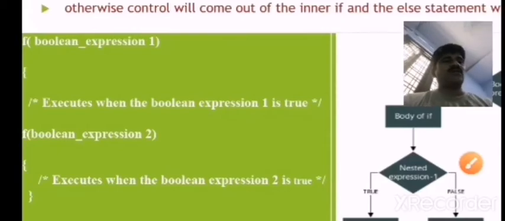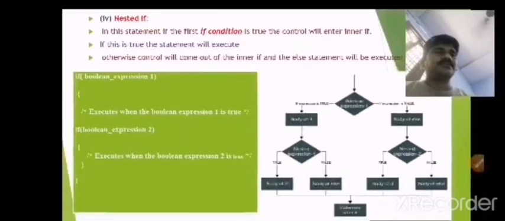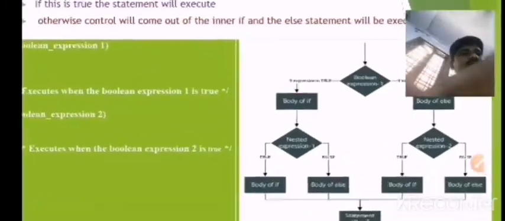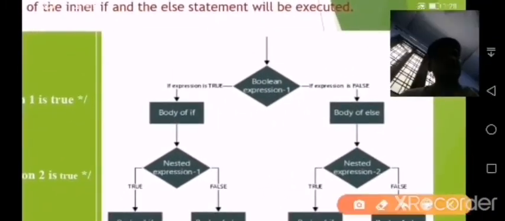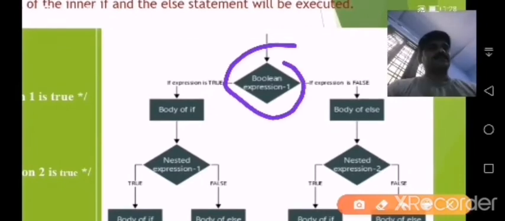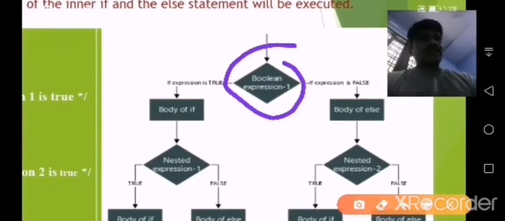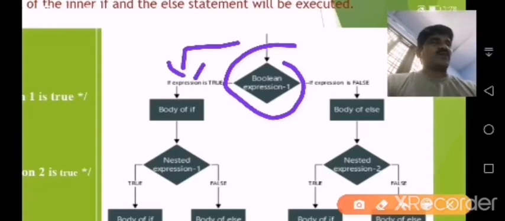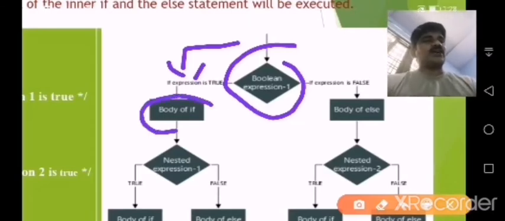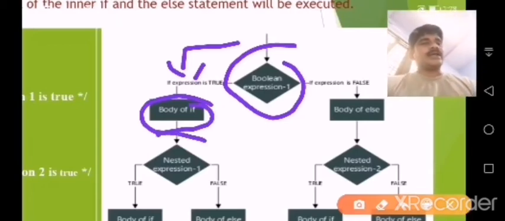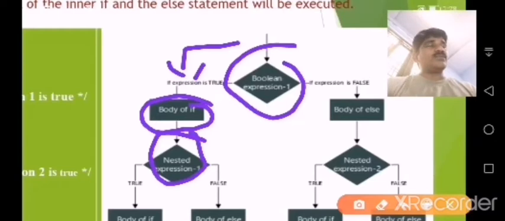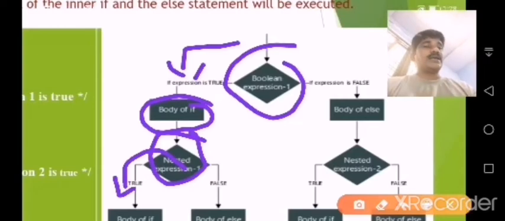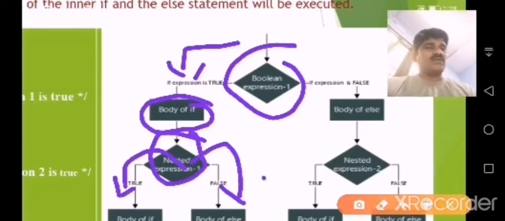Here we have to observe the flow chart. So first I will check the Boolean statement. If the condition is true, every condition has two possibilities, either true or false. If the condition is true, then it will enter the body of the if. Again I will check another if. Here we have two possibilities. If the condition is true, it will display a message. Here also, if the condition is false, it will display the false message.